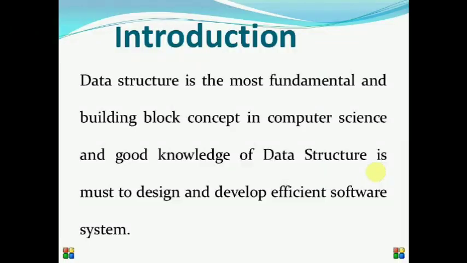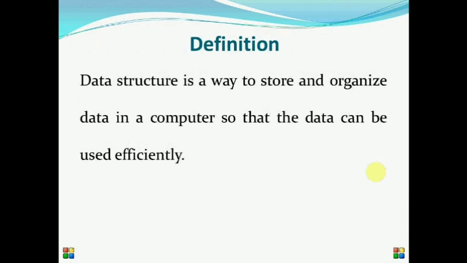So how we store, organize and group data in computers matters, because computers deal with really large data, and even with the computational power of machines, if you do not use the right kind of logical structures, then our software system will not be efficient. Now a formal definition of a data structure could be that a data structure is a way to store and organize data in a computer so that the data can be used efficiently.